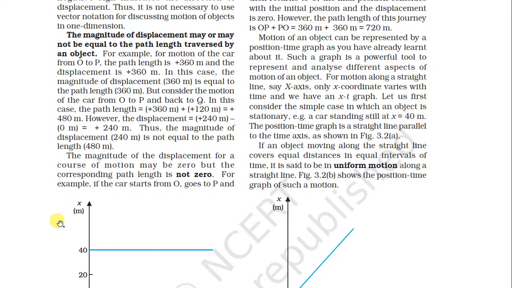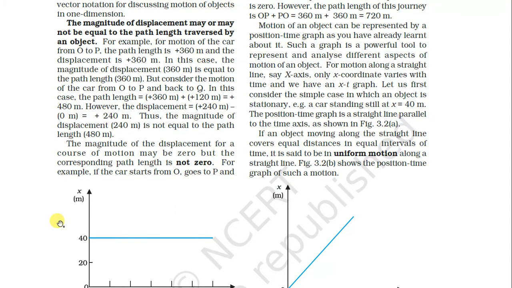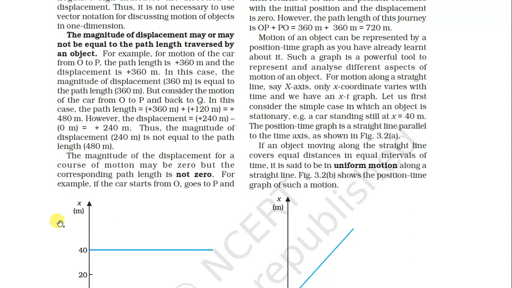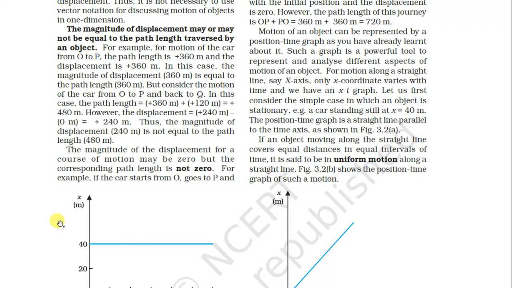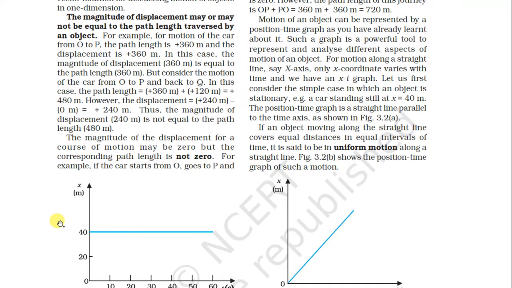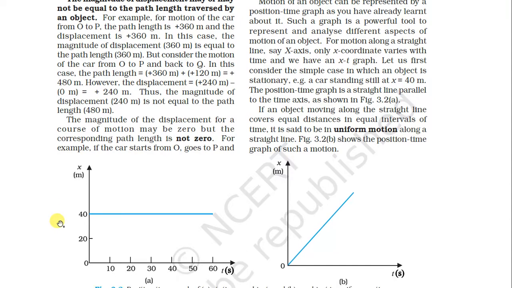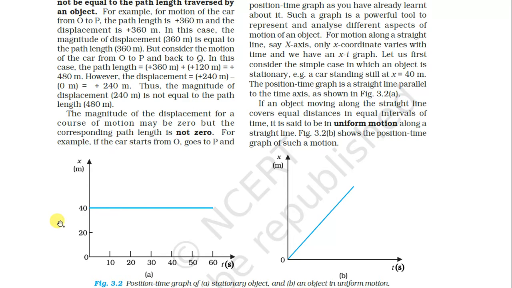Okay, so now the motion of an object can be represented by the position-time graph. As you have already learned, such a graph is a powerful tool to analyze different aspects of the motion of an object. For motion along a straight line, say the x axis, only the x coordinate varies with time. We have the x versus t graph.